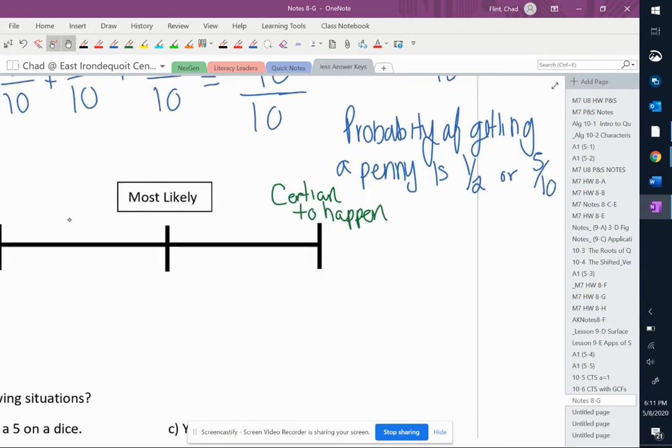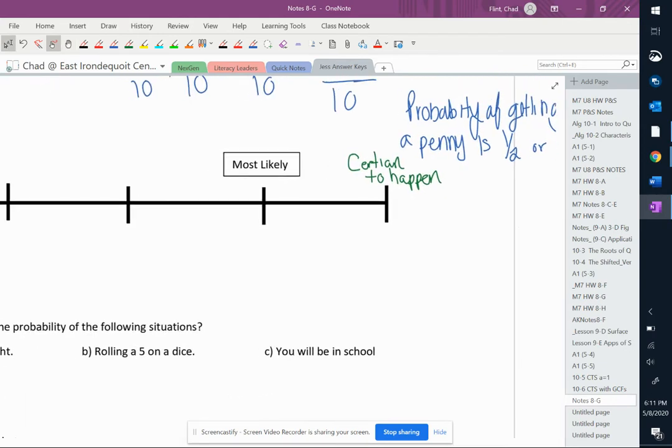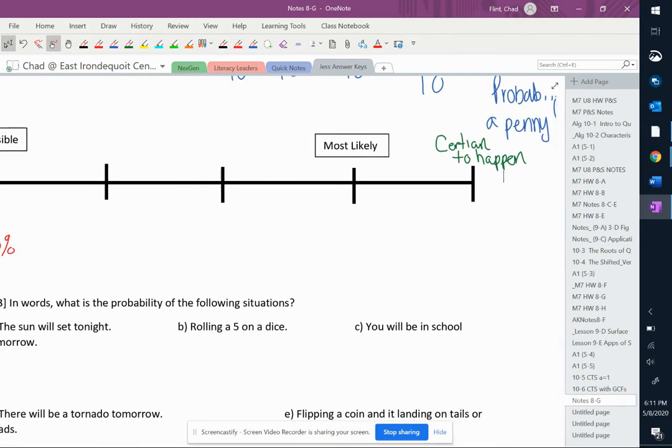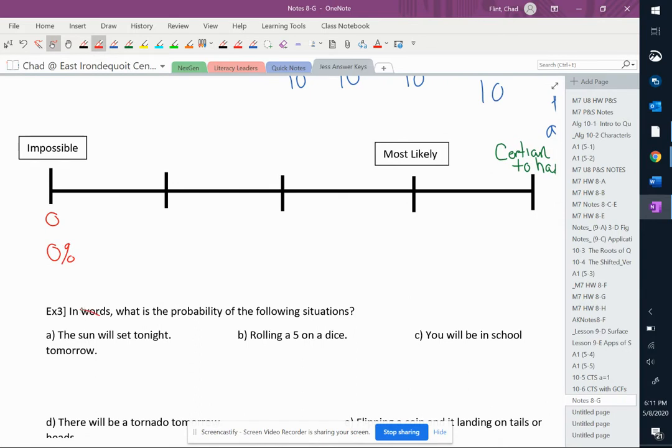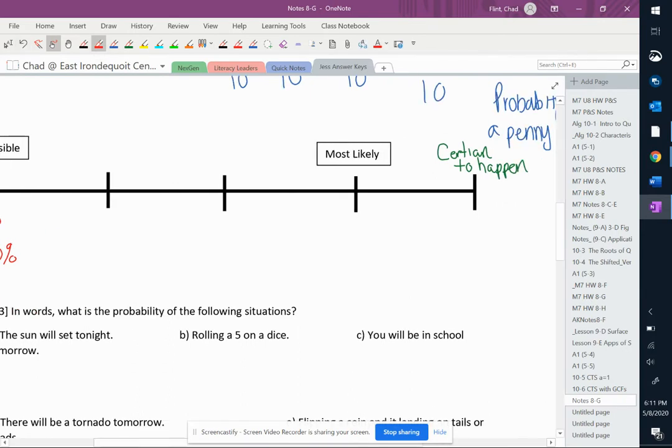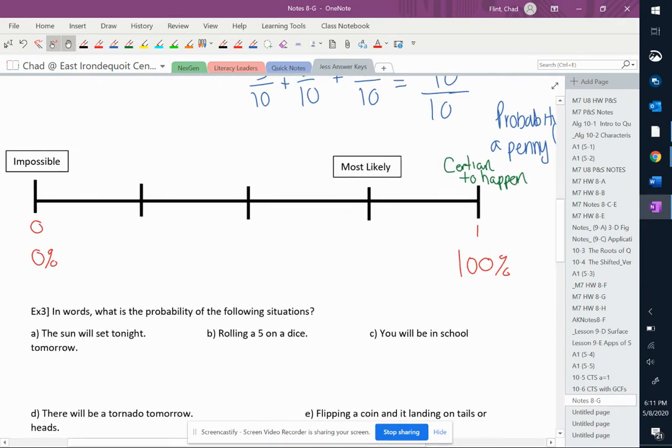And if something is certain to happen, what percent would most likely go along with something being certain to happen? Well, that would be 100%, which would translate to what number? And that would be 1. All right, so let's fill some things in the middle here.